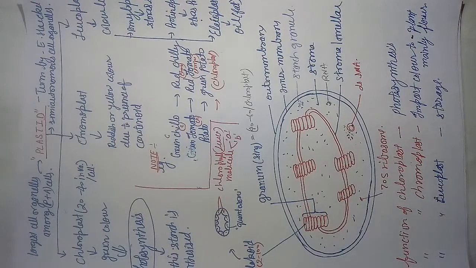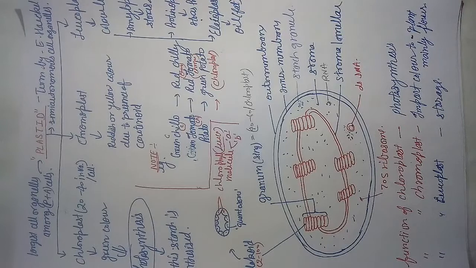doesn't depend on the nucleus for its division. It divides by itself, this plastid and one more cell organelle, that is the mitochondria. They behave like a prokaryotic cell, and they divide by binary fission.